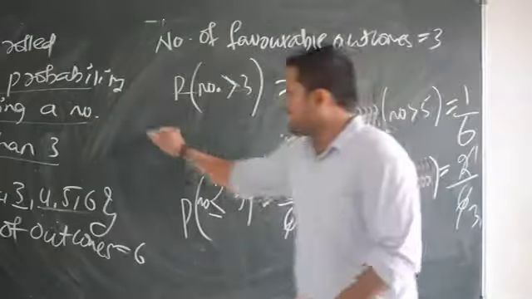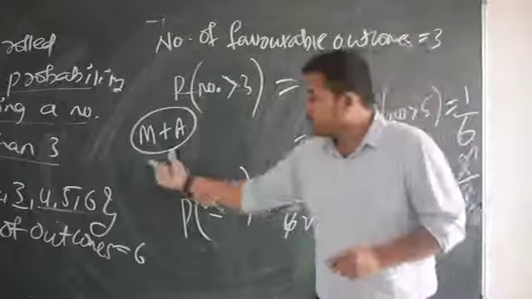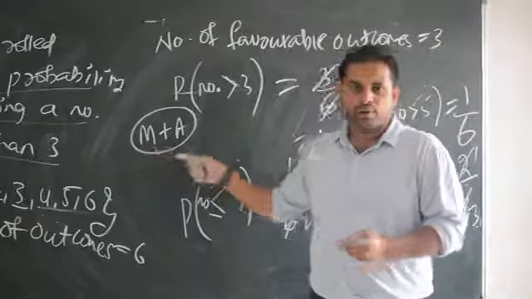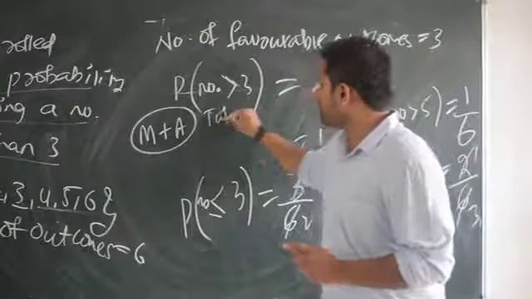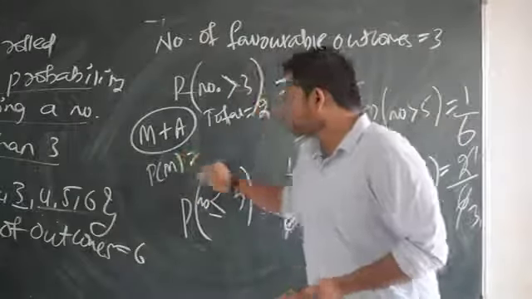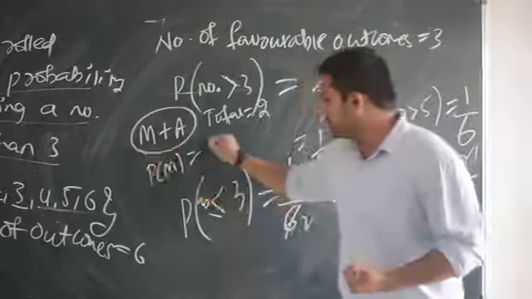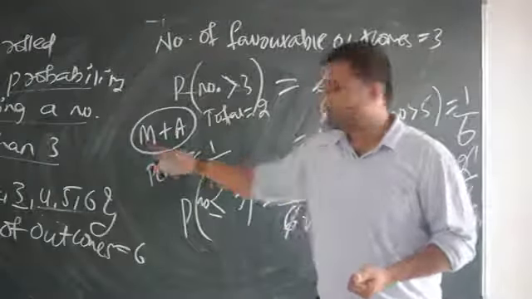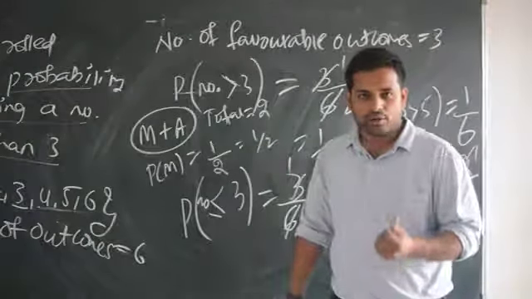For example, I have one mango and I have one apple. How many fruits are there? 2 are there. That is fine. So total number of outcomes are 2 here. Mango or apple. When I pick, I have to pick one mango or one apple. Are you understanding my point? These are the total number of outcomes. How many are there? 2 are there. Now what is the probability of getting a mango? Out of 2 outcomes, I have to get only 1. When I pick, I may get mango. I may not also. So 1 is the favorite outcome for mango. So divided by 2. So it becomes 1 by 2. Okay, fine. Are you getting what I am trying to say?